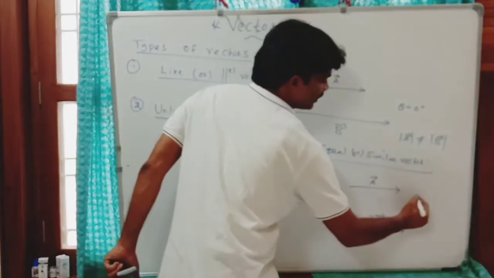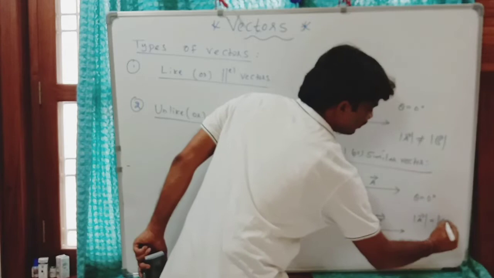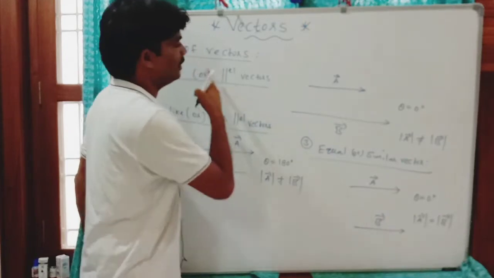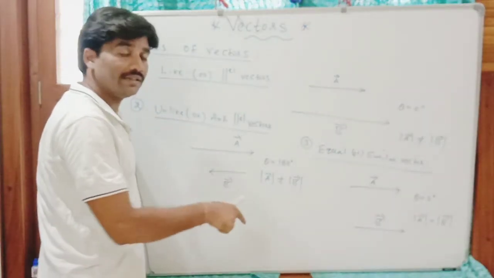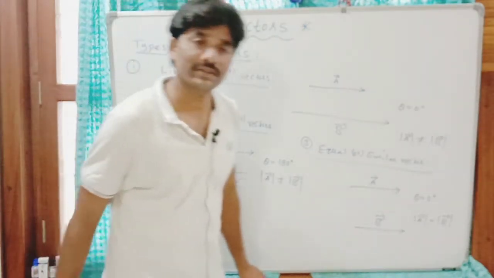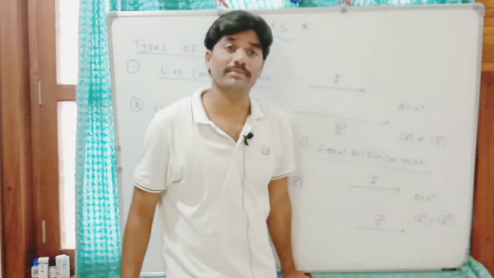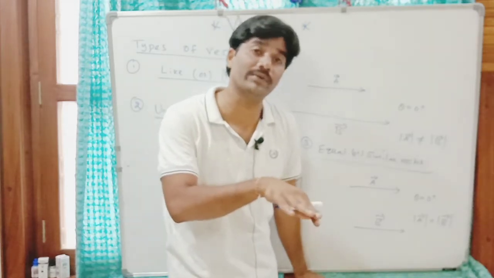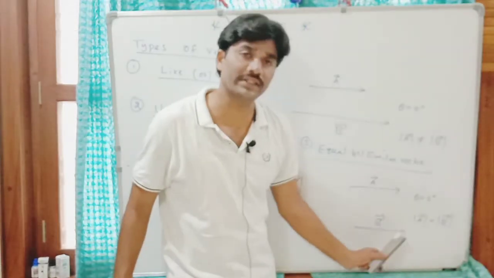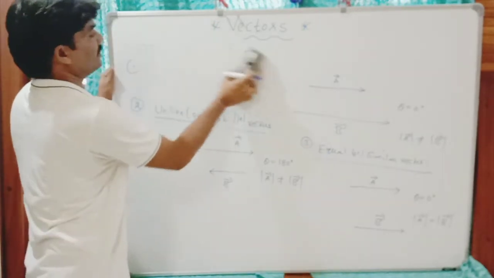So angle between these two is 0, parallel to each other, and also magnitude of A is equal to magnitude of B. You can also say these two are also like vectors. In addition to that, there is extra information that magnitudes also equal. So like vectors gives information of angle between the two vectors is 0. But equal means in addition to angle 0 gives magnitudes also equal. So that is equal vectors.